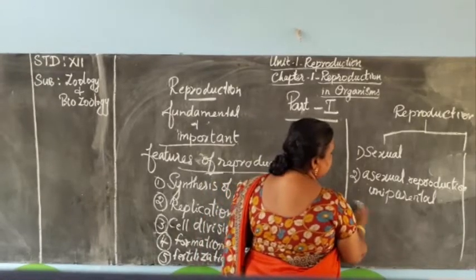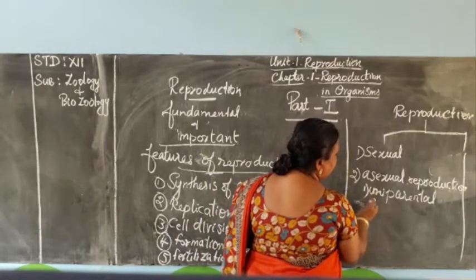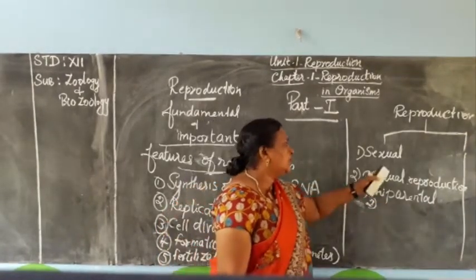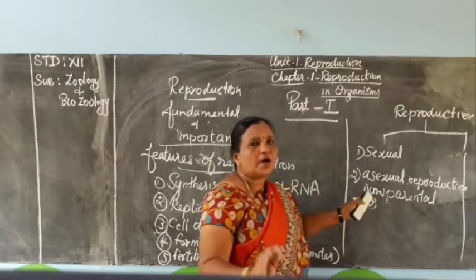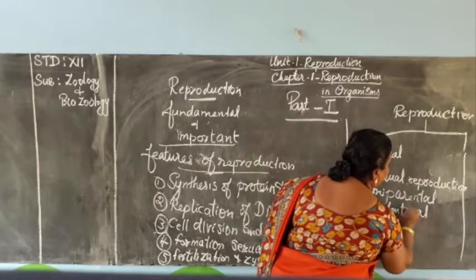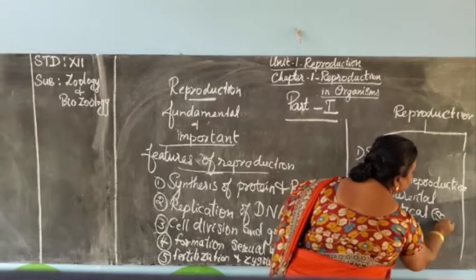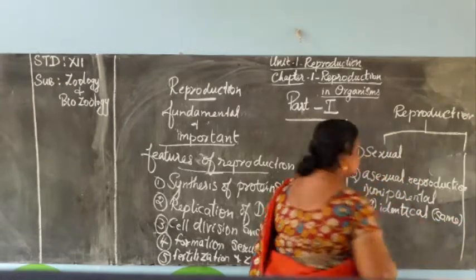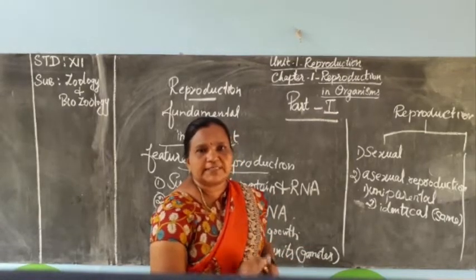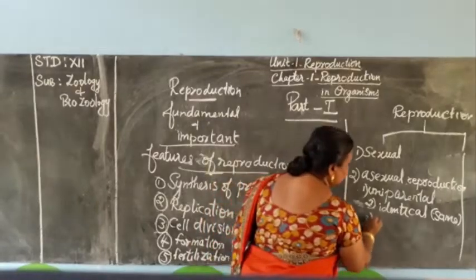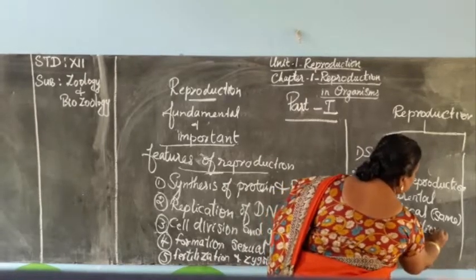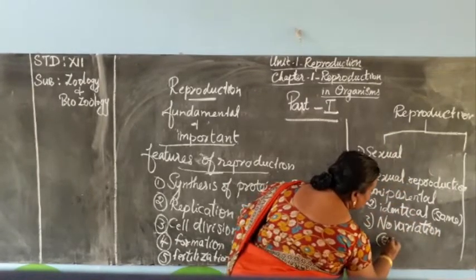So the first character is uniparental, the second is that the offspring are identical, and the third point is no variation. Because of the absence of variation, no evolution happens by asexual reproduction.